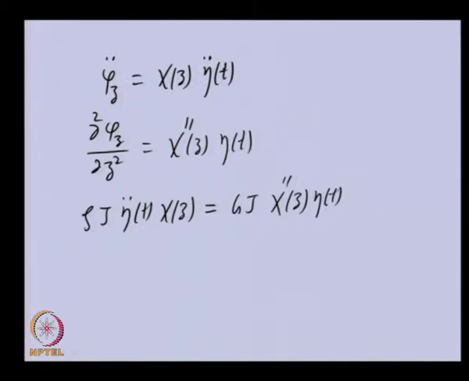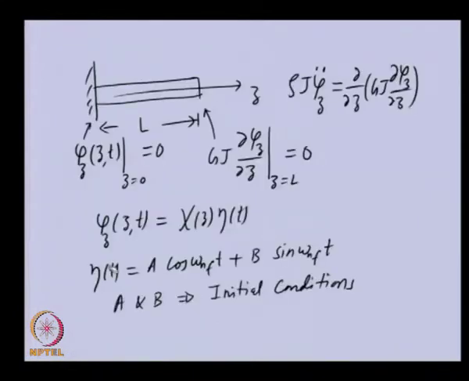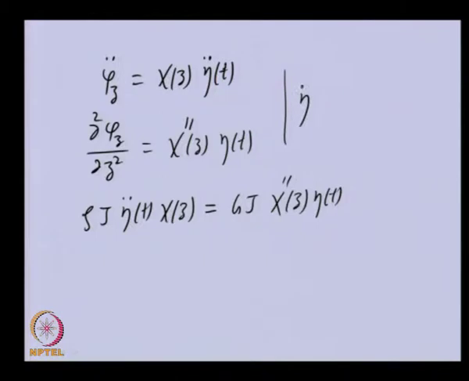Now if we see, the harmonic function has a property: if we take the double derivative of this with respect to time, we will get a relation.